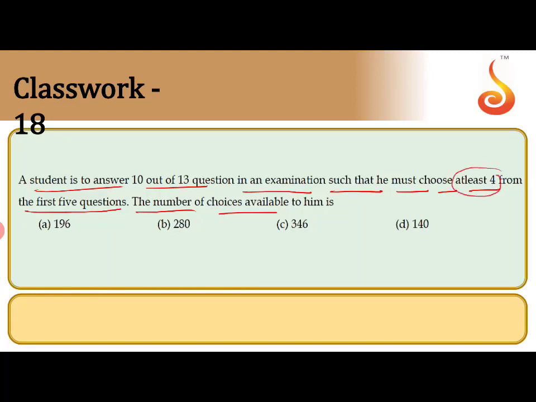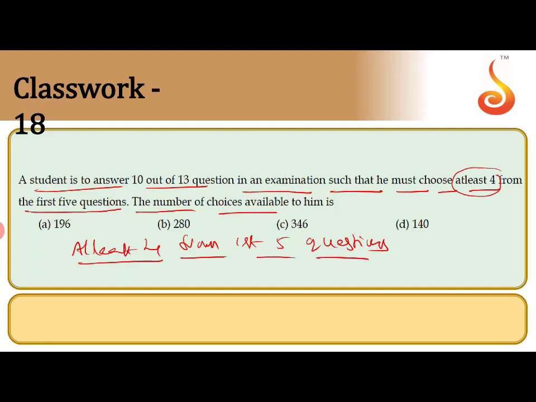At least 4 means 4 or 5. So at least 4 from the first 5 questions, that is the condition here.